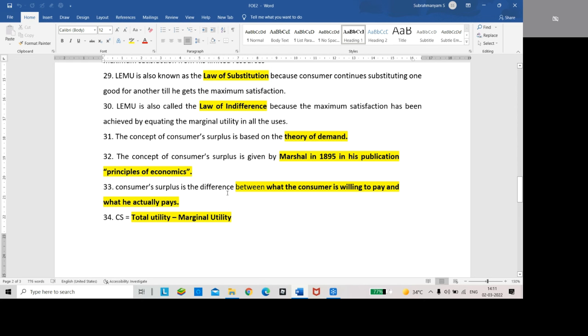Consumer surplus is the difference between what the consumer is willing to pay and what he actually pays. CS is equal to what the consumer is willing to pay minus what he actually pays. Consumer surplus is also the difference between total utility and marginal utility.